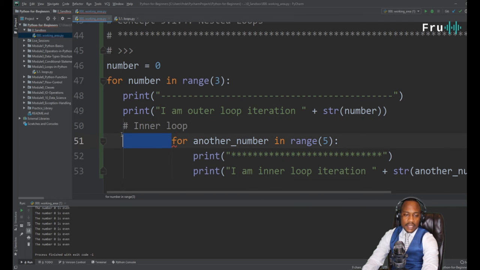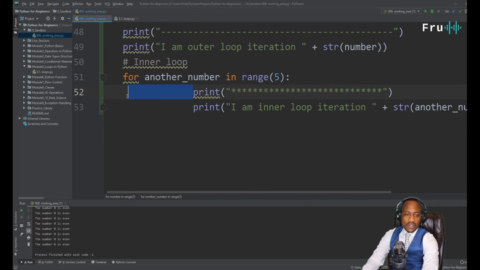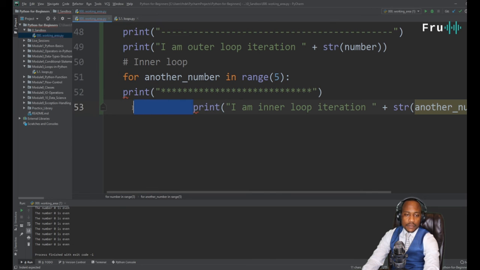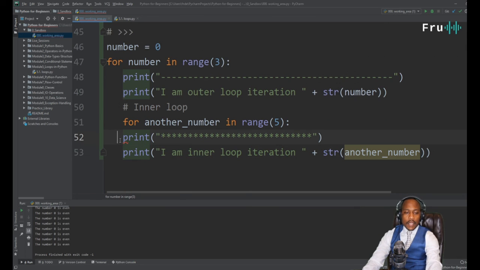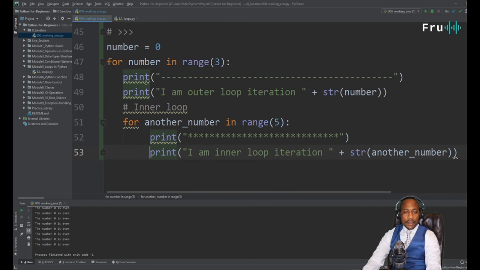All right, so this is an interesting one to tell us what part of the loop is printing. Here we have a for loop. So for in range 1 to 3, we're printing the outer loop iteration. That's fine, and then we'll go in for another number in range 1 to 5, and I'm printing an inner